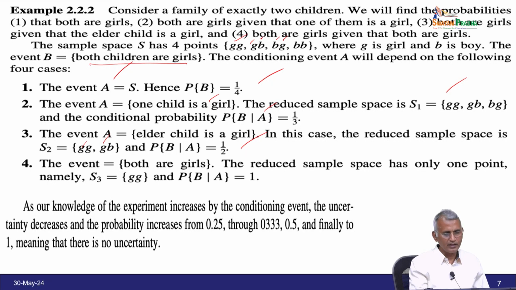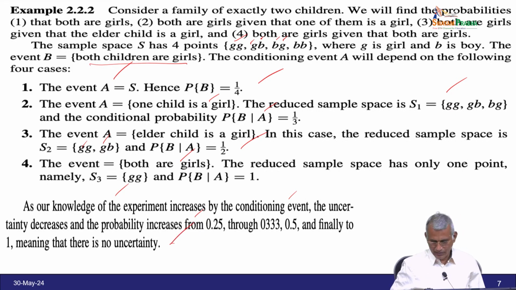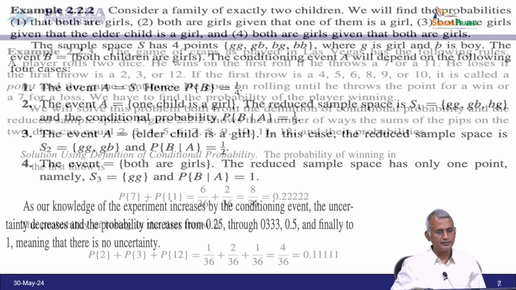Next event is both are girls. So, the reduced sample space has only one point, namely S3 equal to GG, therefore, probability of B given A equal to 1. So, our knowledge of the experiment increases by the conditioning event, the uncertainty decreases and the probability increases from 0.25 through 0.333, 0.5 and finally to 1, meaning that there is no uncertainty. So, this way we can understand the beauty of this example.